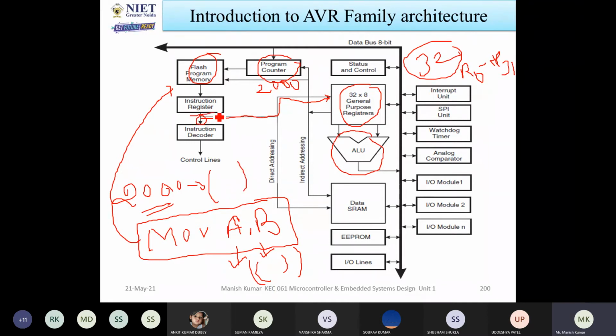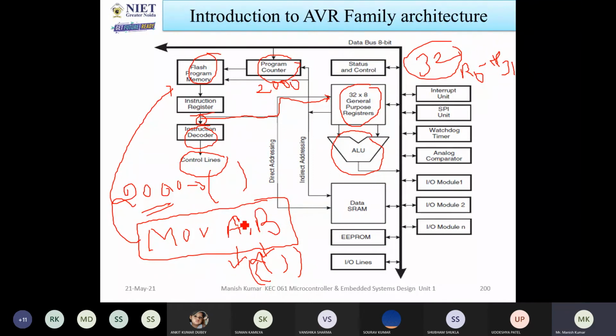With the help of the instruction register, it will find which instruction you are going to use, and the instruction decoder will do that. It will decode from hex code to the original instruction for the processor. So with the help of control lines, the instruction decoder will decode the instructions so that it knows which type of operation you have to perform.